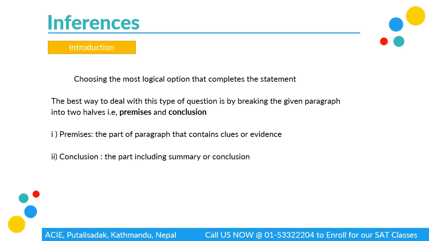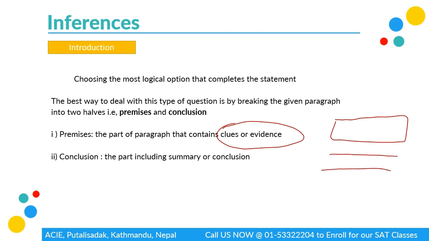So, the best way to deal with it is basically the paragraph जुन हामीले दिएको हुन्छ, त्यसलाई चाहिँ दुईटा different partsमा divide गर्ने. One part is going to be हाम्रो premises and the other part is going to be हाम्रो conclusion. So, what are premises? The part of the paragraph that contains clues or evidence. Mostly this is the starting of the paragraph rather than the end of the paragraph. So, starting मा, there are going to be clues and evidence. And this section is going to be called premises.